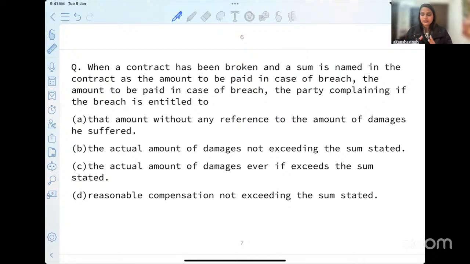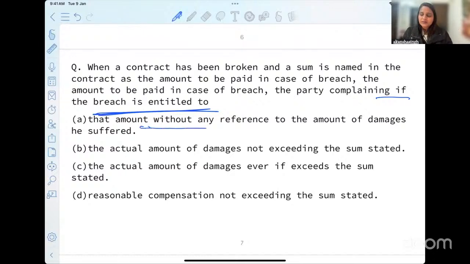Okay, let's try to read. When a contract has been broken and a sum is named in the contract as the amount to be paid in case of breach, the party complaining of the breach is entitled to what?